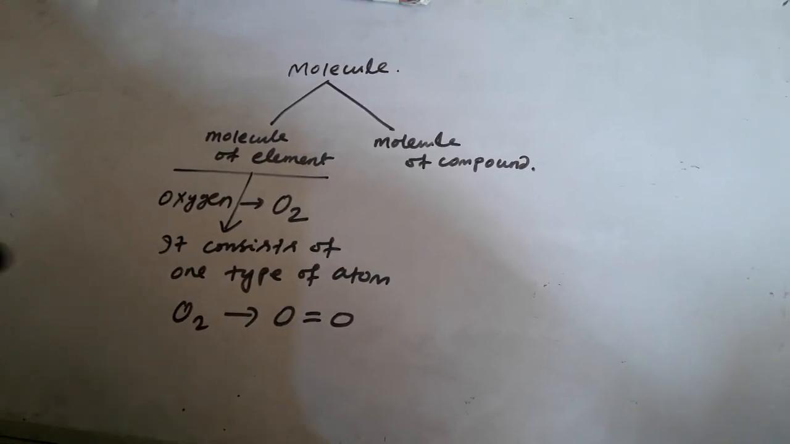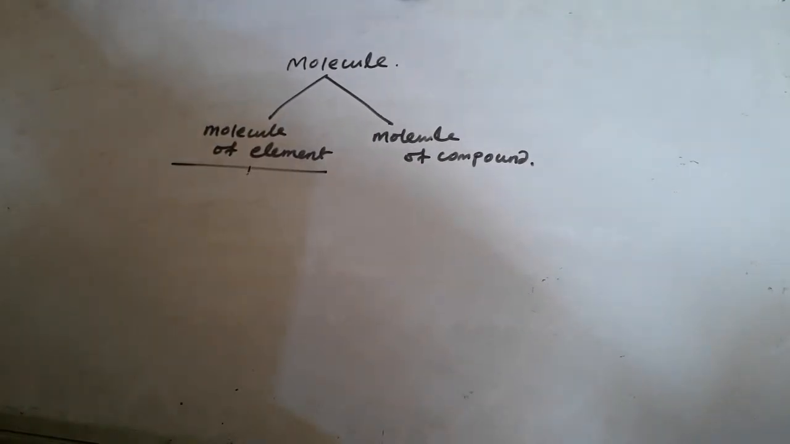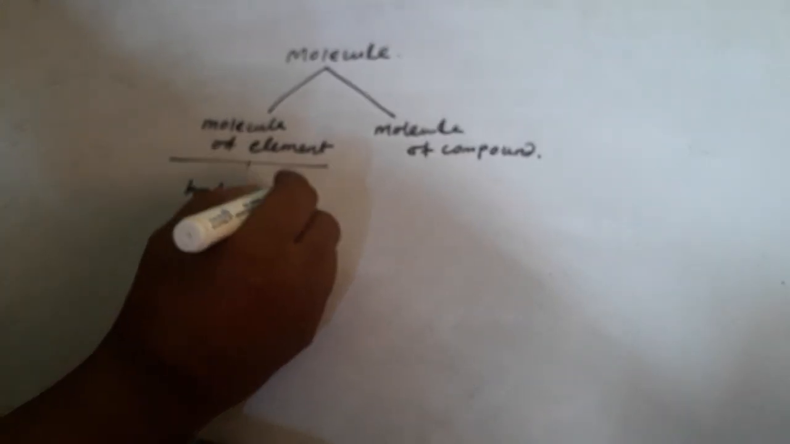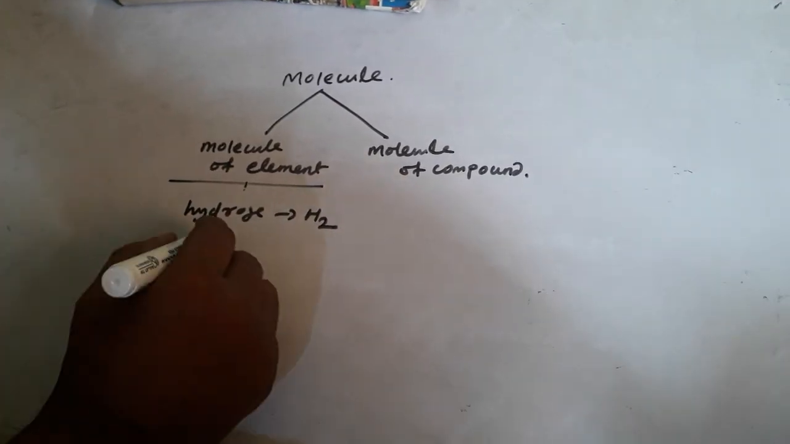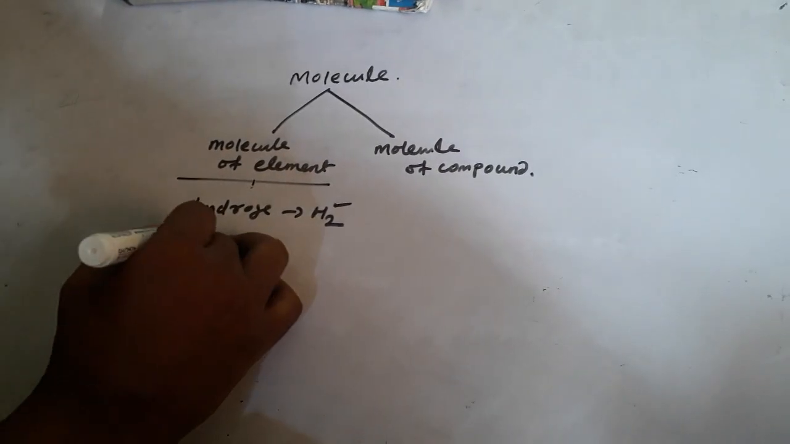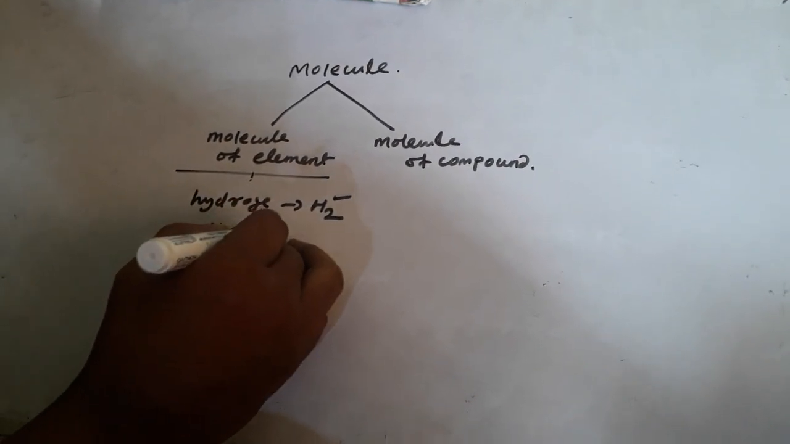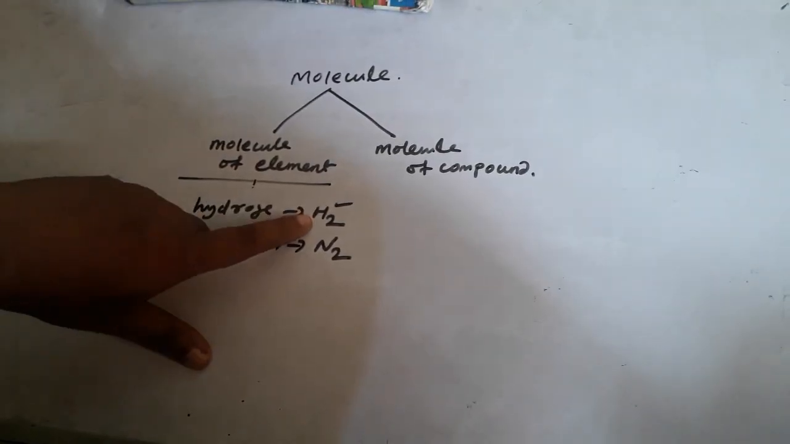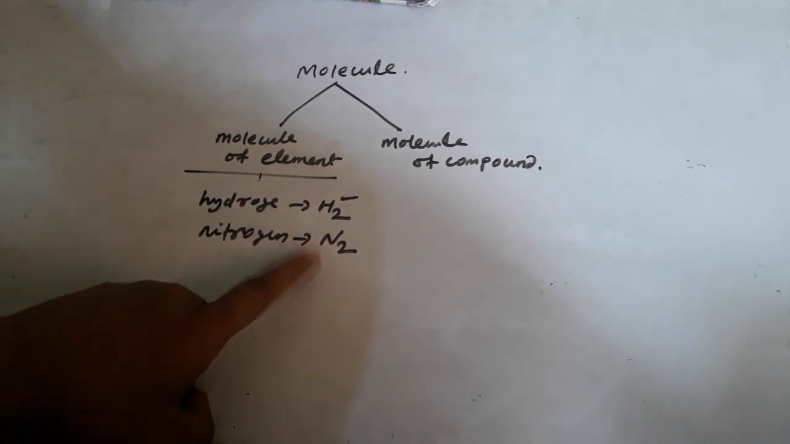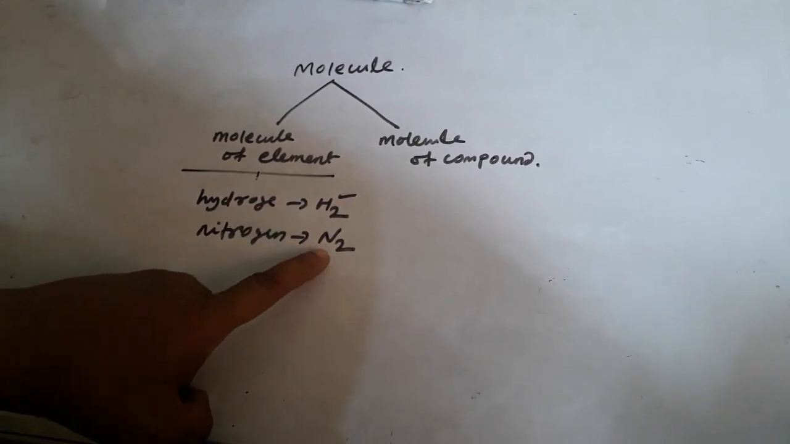Similarly, another example, suppose hydrogen. Symbol is H, molecular formula is H2. Nitrogen, N2. So here you see, hydrogen is made up of one kind of atom, that is hydrogen. This is also made up of one kind of atom, that is nitrogen.